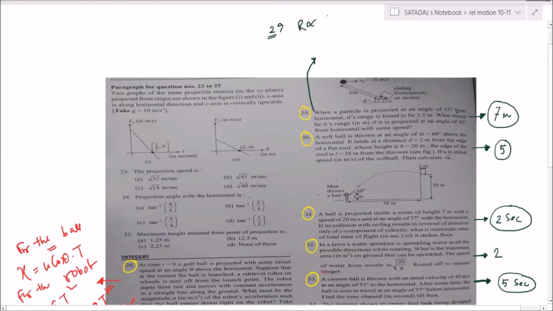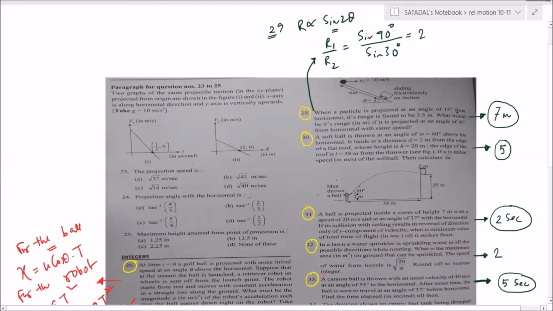So question number 29, you see, R is proportional to sine of 2 theta. This is the formula, right? So can I write that R1 by R2 is equal to sine of 2 theta, means one case it is going to be sine 90 degrees by sine 30 degrees.